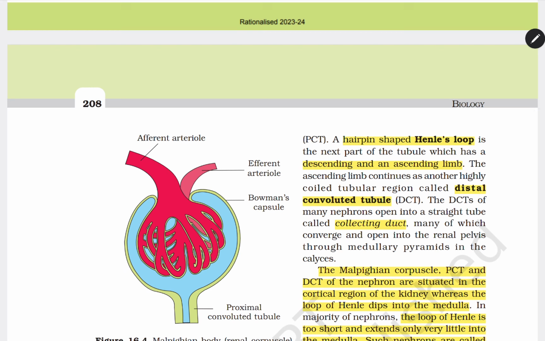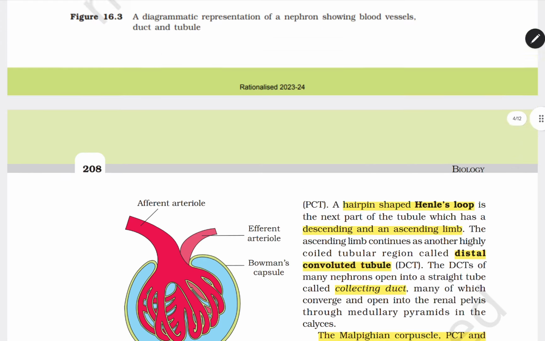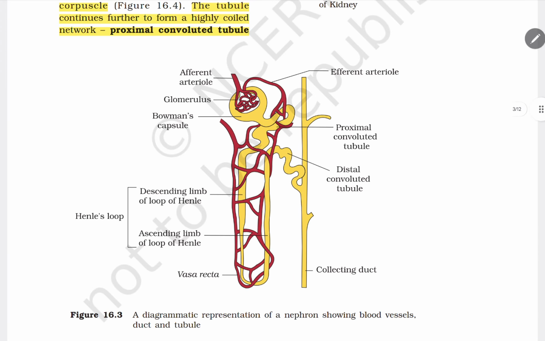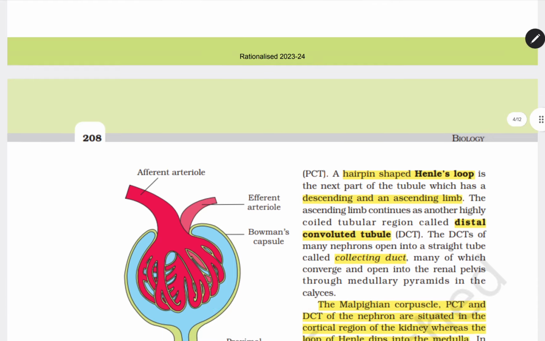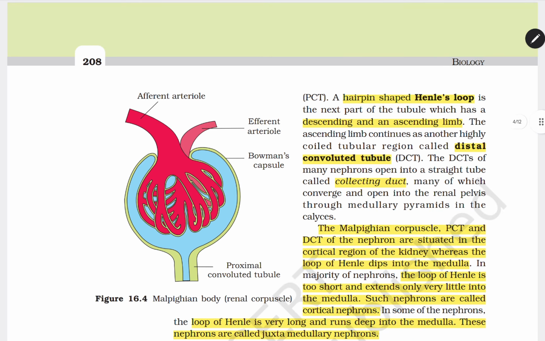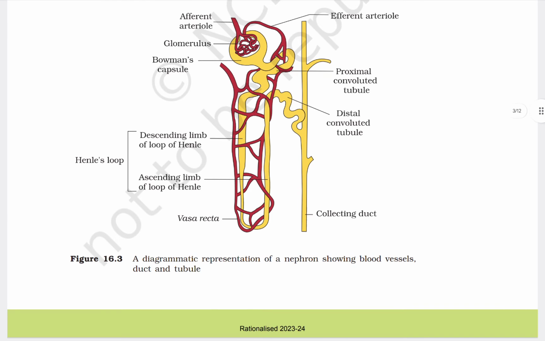The ascending limb continues as another highly coiled tubular region called distal convoluted tubule, DCT. Here the DCT, this portion, is called distal convoluted tubule. Next, the DCTs of many nephrons open into a straight tube called collecting duct. This portion is called collecting duct.